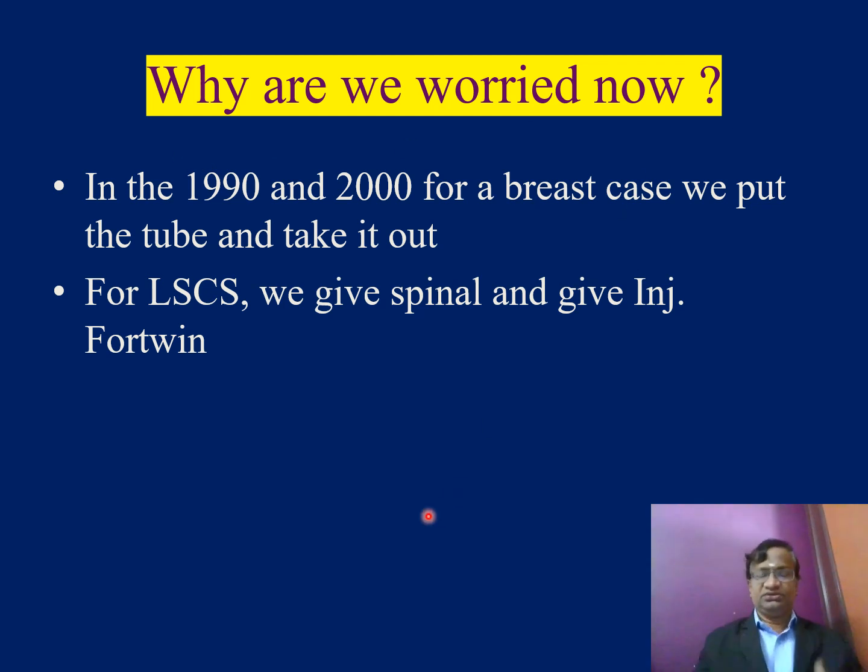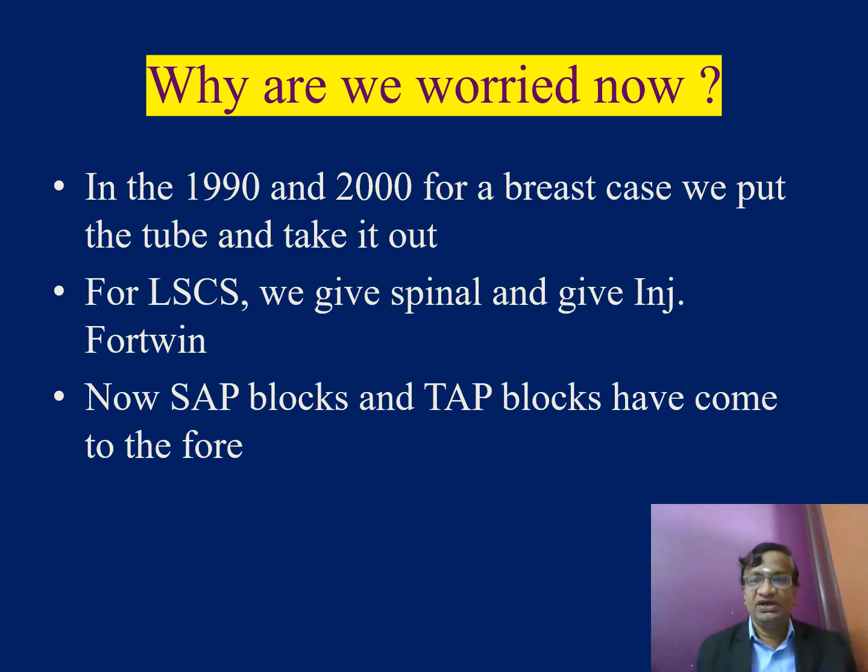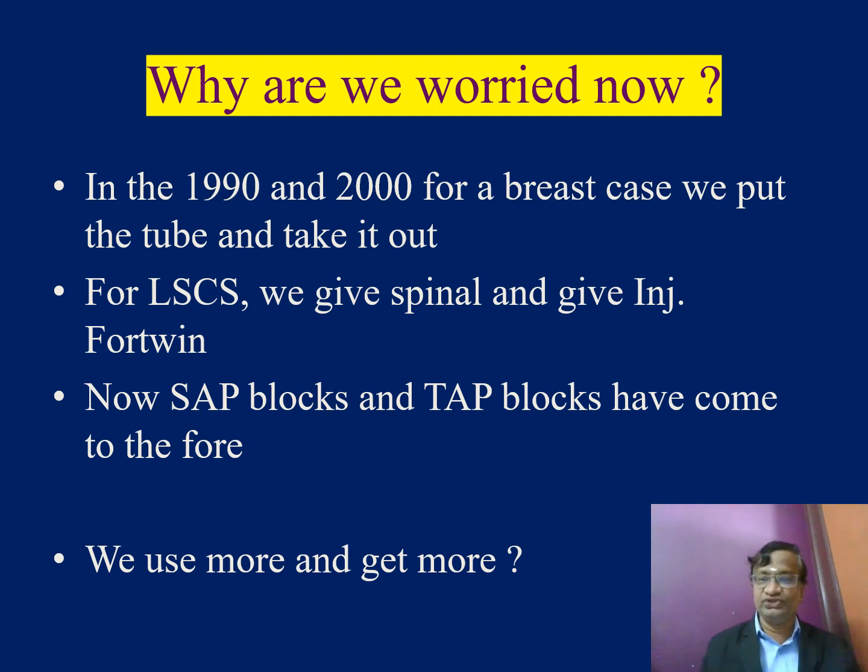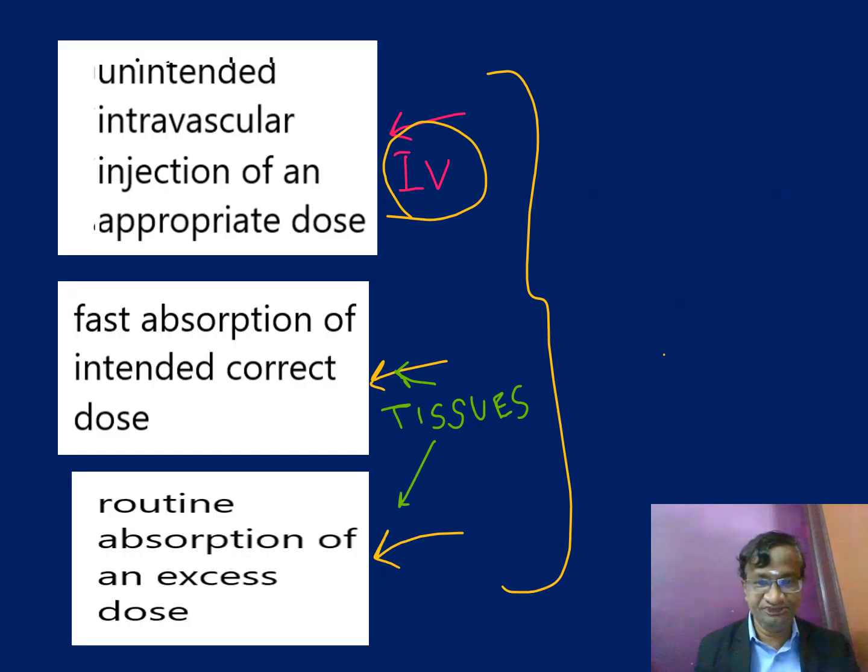In the 1990s and 2000, for a breast case, we just put the tube and take it out. For LSCS, cesarean section, we give spinal and an injection of phenylephrine or something like that and finish the case. Now we are not stopping with this. For a breast case, we give SAP block. For a breast case, we give paravertebral block. For a CABG case, sometimes we give bilateral paravertebral blocks. For LSCS we give TAP blocks. So we use local anesthetics more. Probably we may get more of LAST.